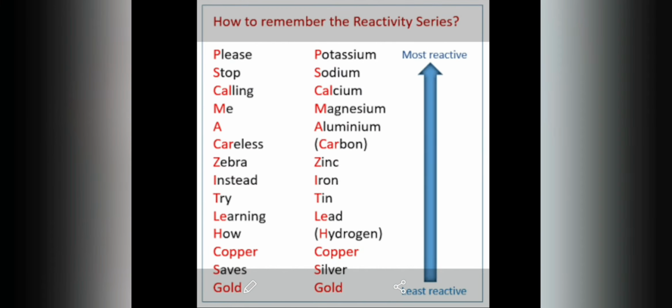Then how to remember this reactivity series? Here is a clue for you. First, the most reactive is potassium.